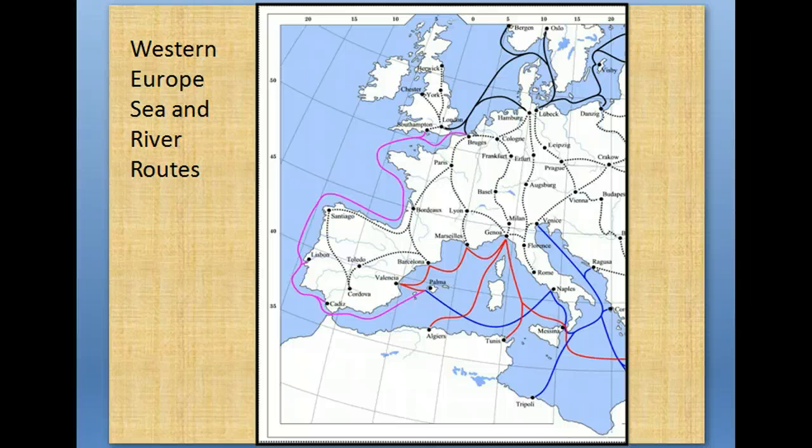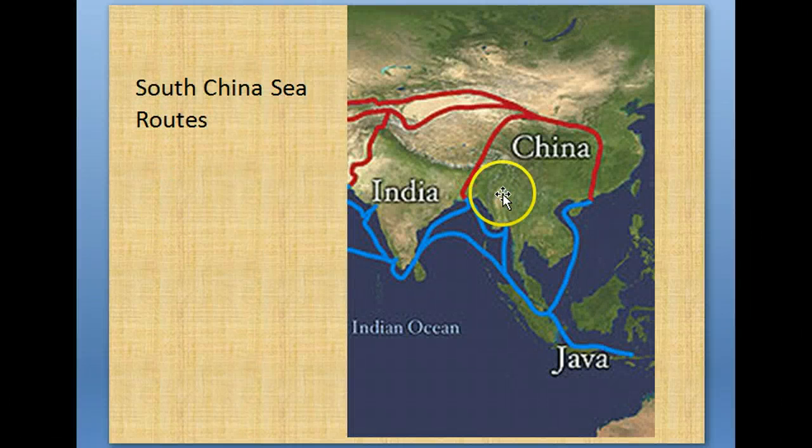And last but not least, we have our South China Sea routes. These are the routes that go from China around Thailand to connect with the Indian Ocean trade routes. This is where we're going to see some spices coming from Java and China. And it's going to be a water route rather than a land route.